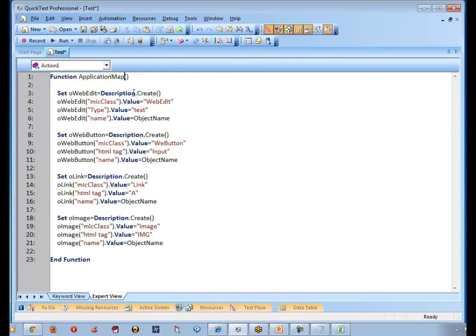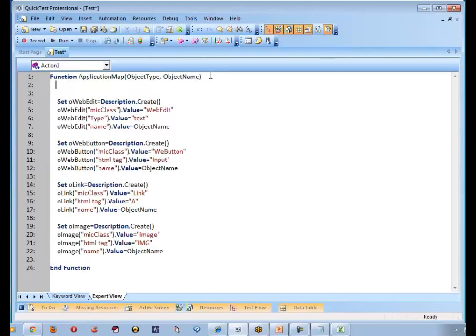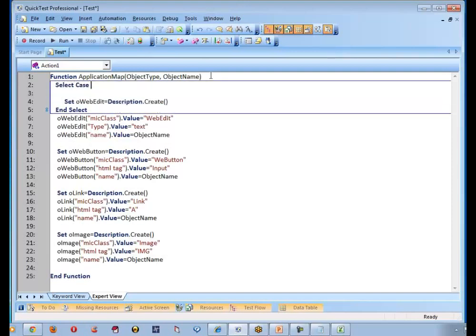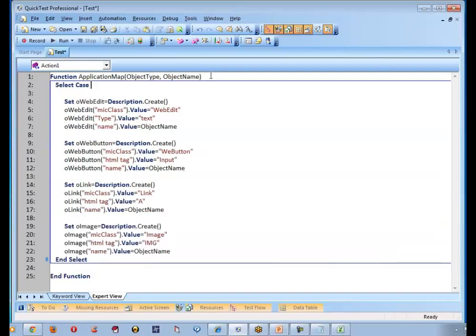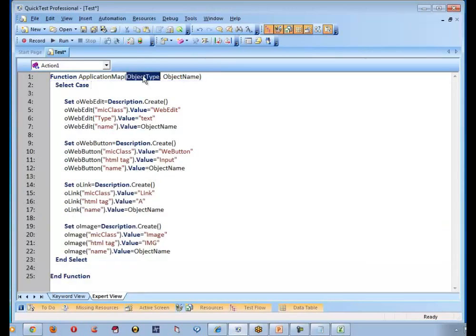Using the property name? Okay, so let me also code something. I'm sure you would understand now. Let me say object to type, followed by one more, object to name, and in the bottom line let me say select case object to type.